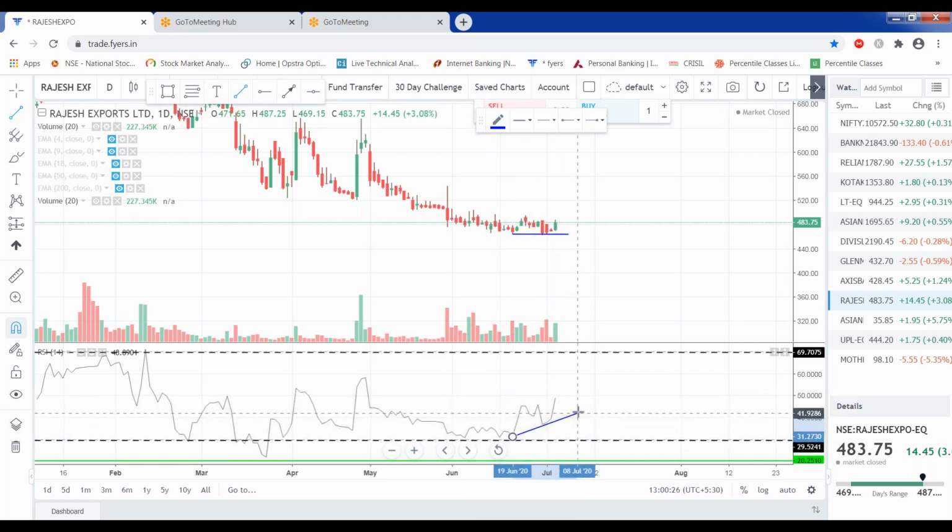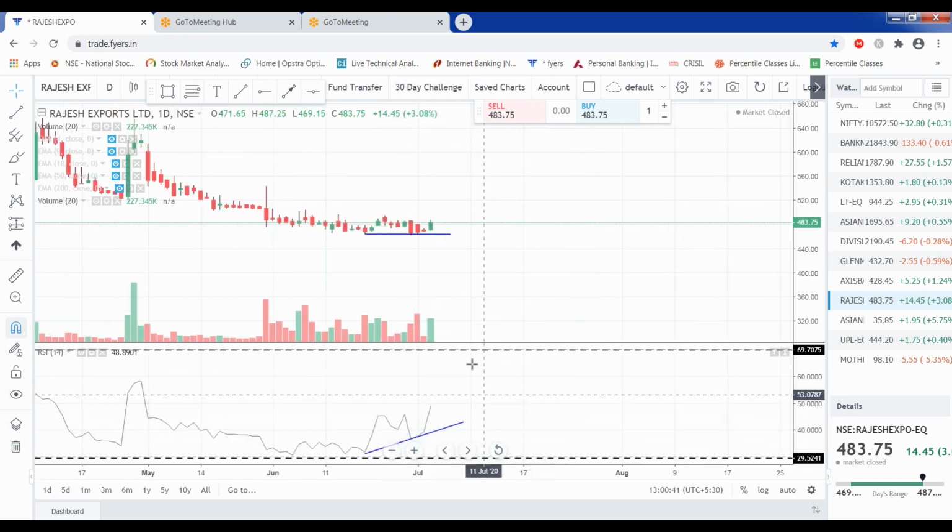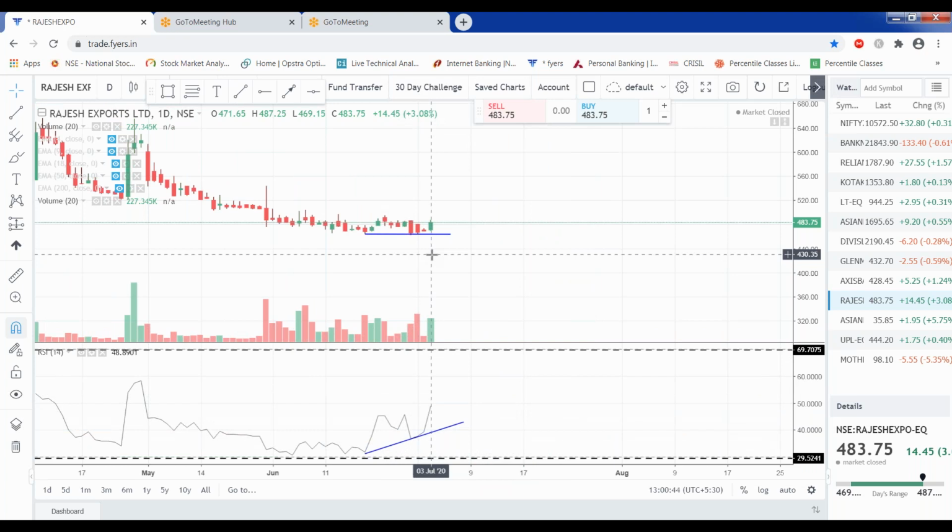What is happening? The stock is not moving on the downside. It is making lower lows, but RSI is making higher lows. It means there are high chances of reversal, and then from the lower side, the stock has reversed on the upside. Let me show you several charts. It will be easier for you to understand.